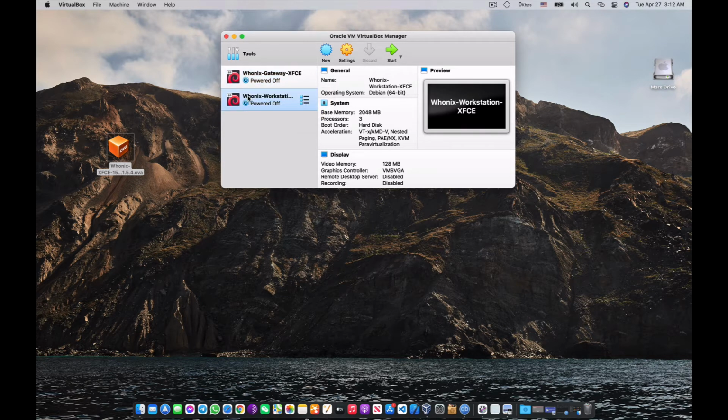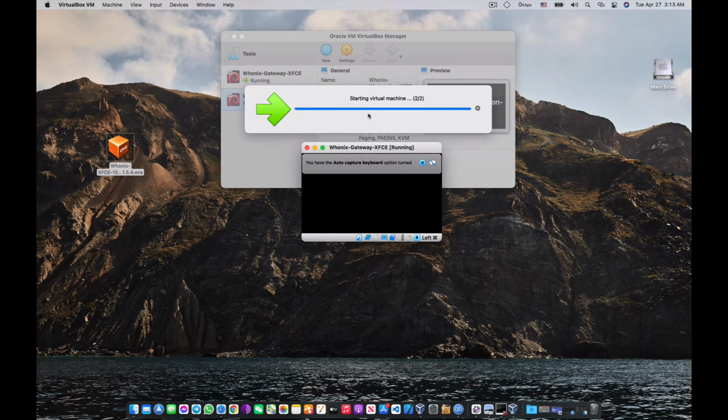And Whonix Workstation is going to get help from the gateway operating system. Only the Whonix Workstation is going to get network-related things like network access from the gateway, but it is totally going to be encrypted, and the workstation is not going to access any type of information from here. So this is a heavy security barrier. So let's get started. Let's open it. Let's open the workstation as well.